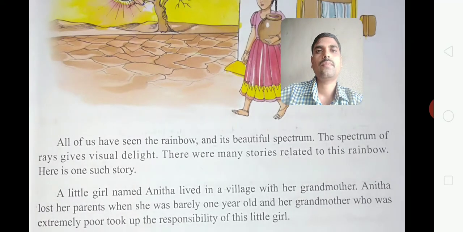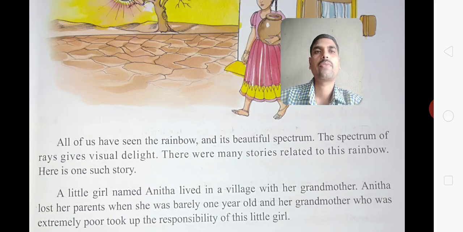All of us have seen the rainbow, the 7-colored rainbow. I think you have seen it already. VIBGYOR colors will be there. As a short form, I am telling the 7 colors of the rainbow. VIBGYOR means violet, indigo, blue, green, yellow, orange, and red. So 7 colors will be there in the rainbow. And it's a beautiful spectrum. The spectrum of rays gives visual delight, which means if you see that spectrum of 7 colors, you will get happiness.